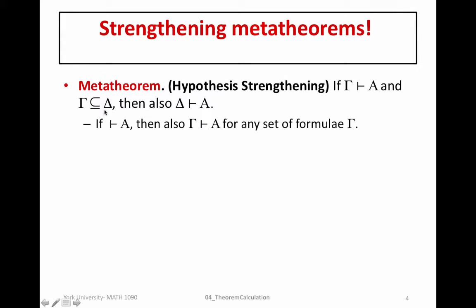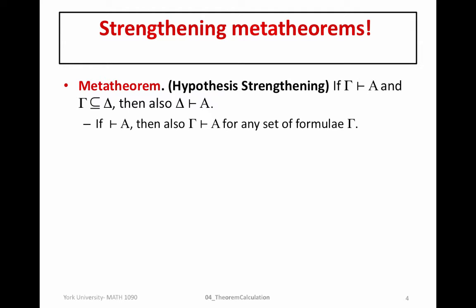Similarly, if A is an absolute theorem, then adding any additional hypotheses will also make it a relative theorem. So, right, any absolute theorem is also a relative theorem. This is a weaker property than this. So by strengthening the hypotheses, we can still prove the theorem we need to prove.